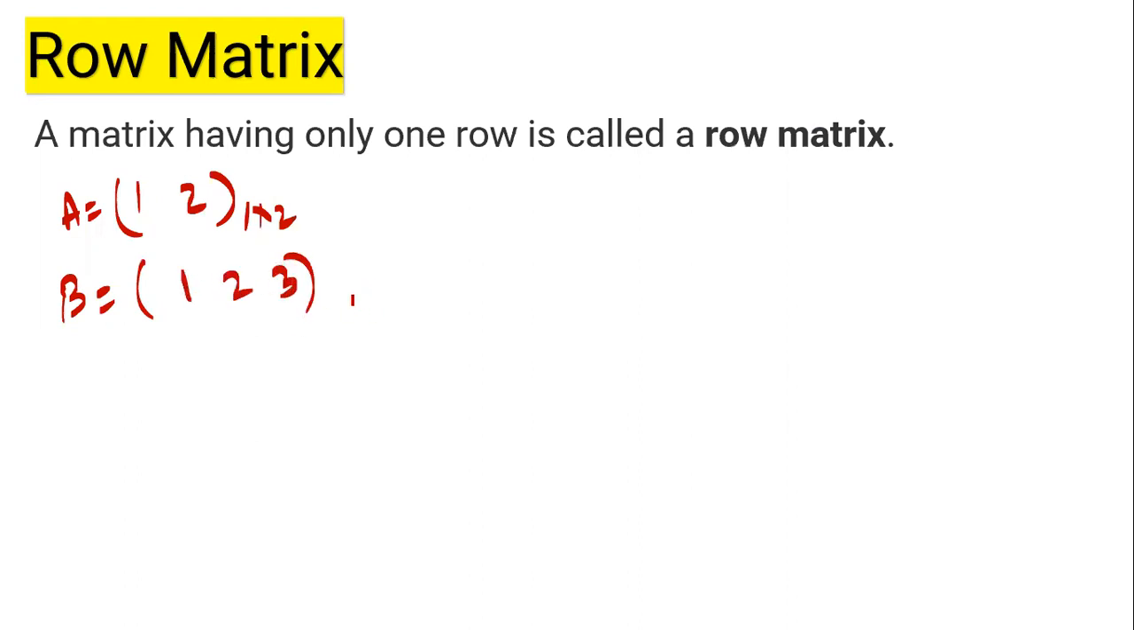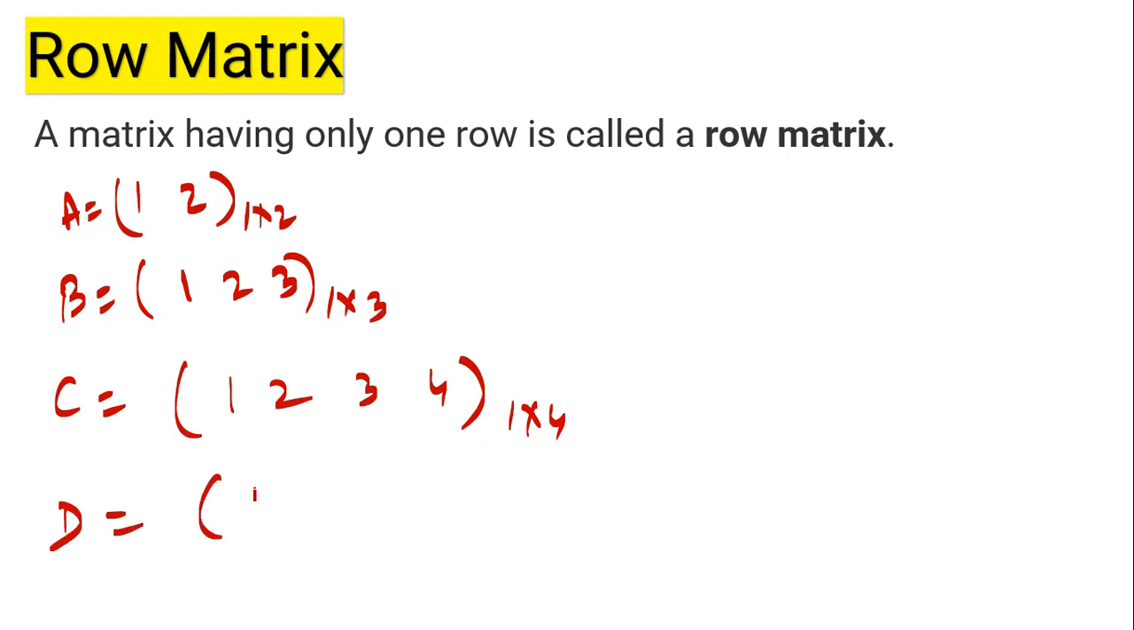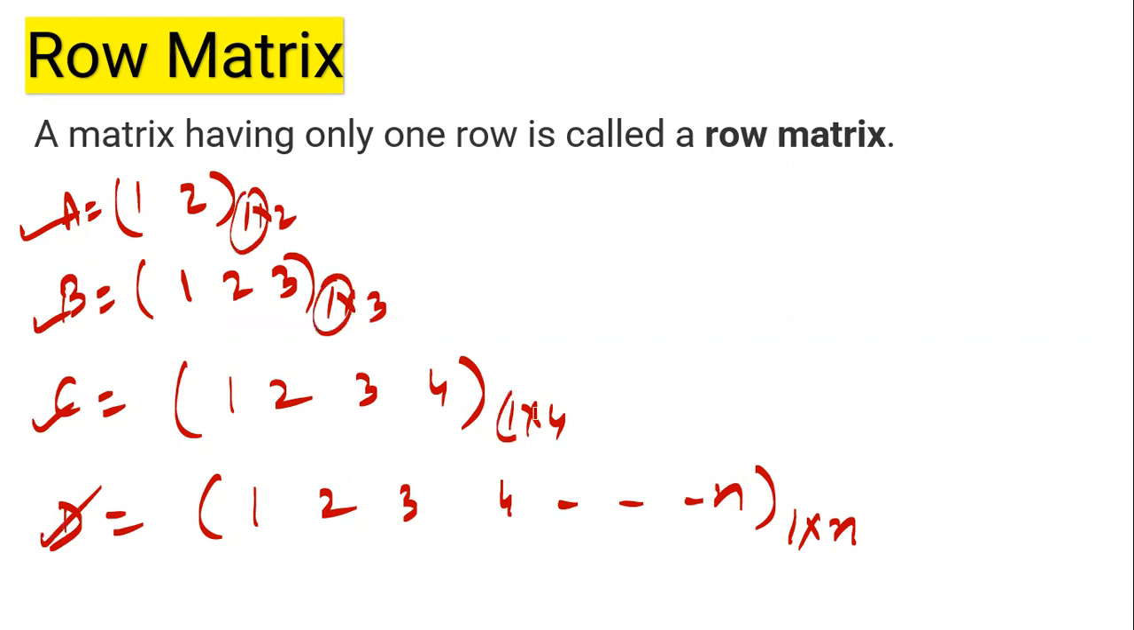Again, it is a row matrix because it has one row and 3 columns. I have C matrix as 1, 2, 3, 4. It is again a row matrix. It has only one row and 4 columns. And if I have 1, 2, 3, 4, and so on up to n, how many rows are there? 1. And how many columns are there? N. So all these are examples of a row matrix because all matrices have only one row. You can see one row is there.